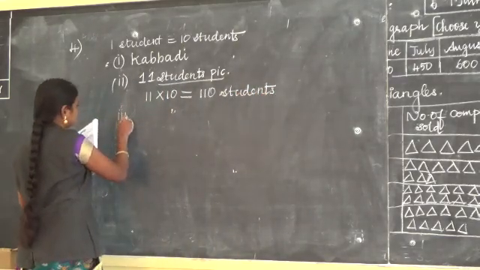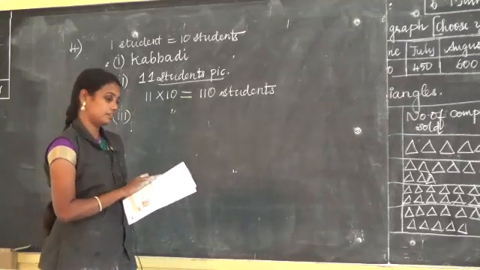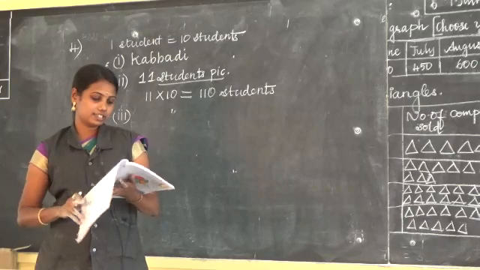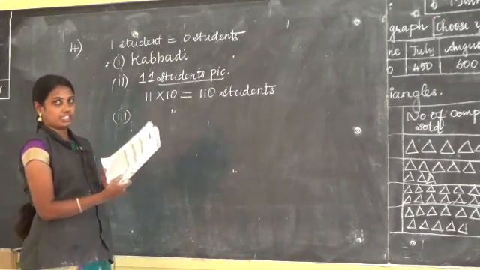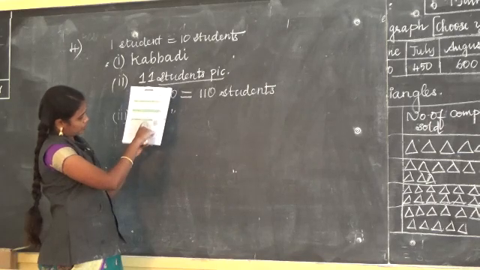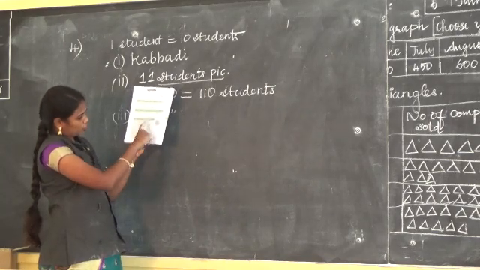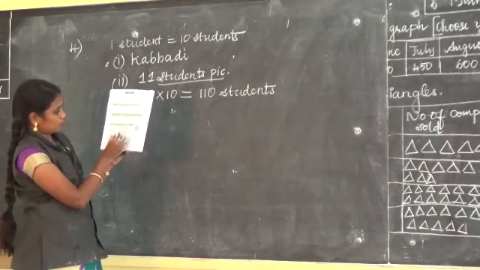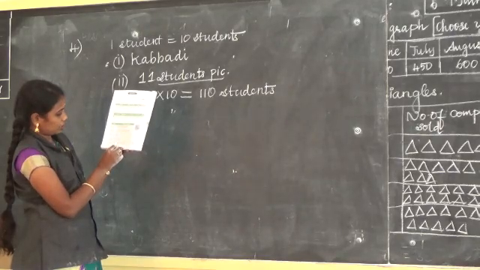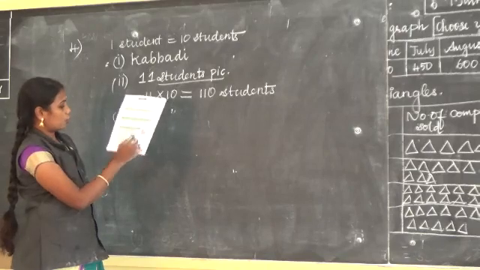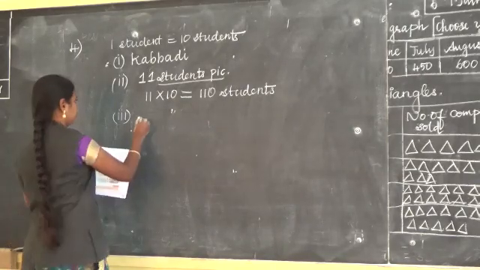110. Option 3. Which 2 games are played by an equal number of students? You can see the students' pictures. From this you can find that the equal number is Kho-Kho and Hockey. Listen, we can check with this. 1, 2, 3, 4, 5, 6, 7, 8, 9. 1, 2, 3, 4, 5, 6, 7, 8, 9. So Kho-Kho and Hockey are equally played.